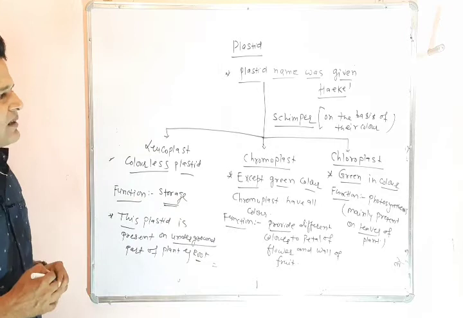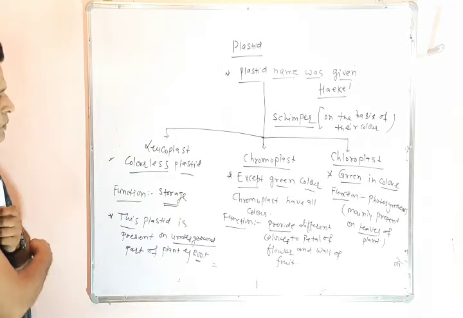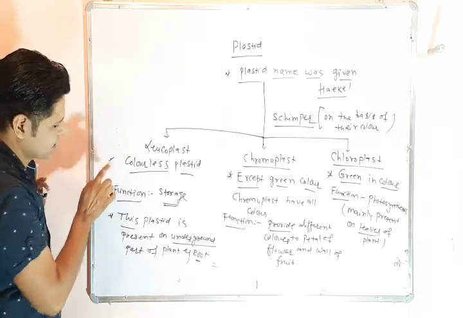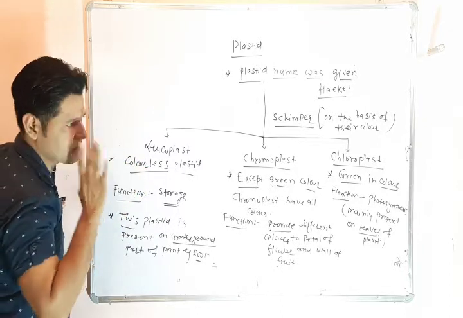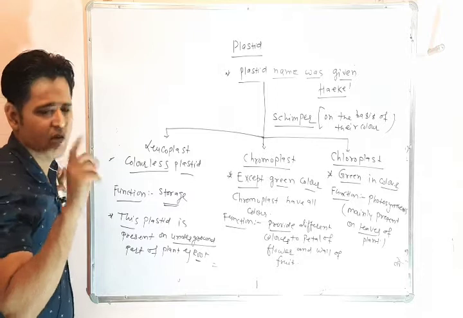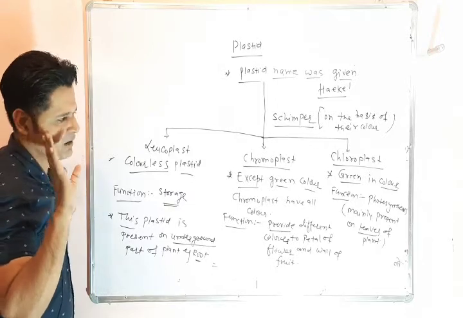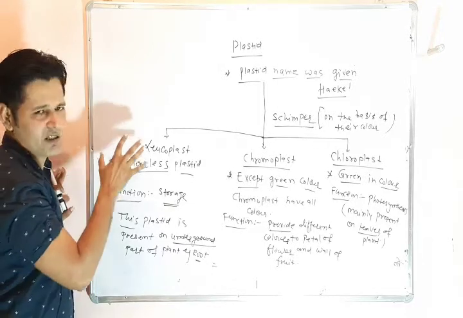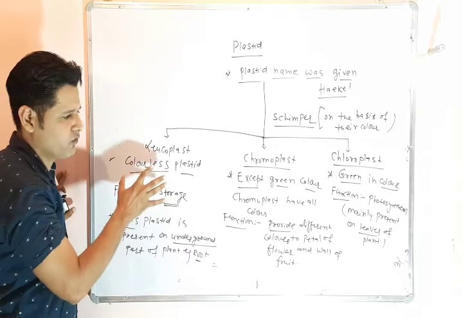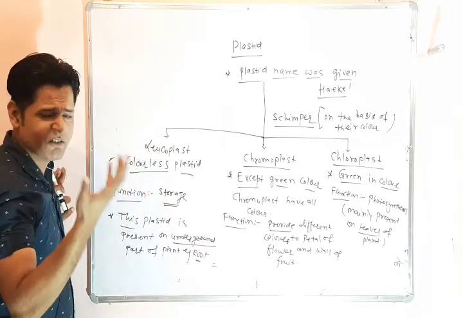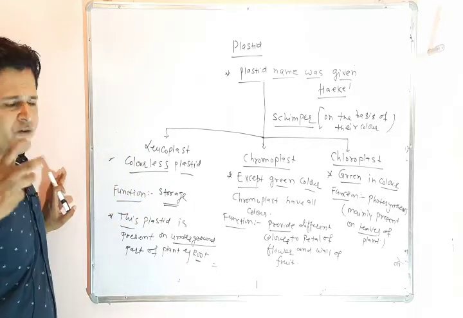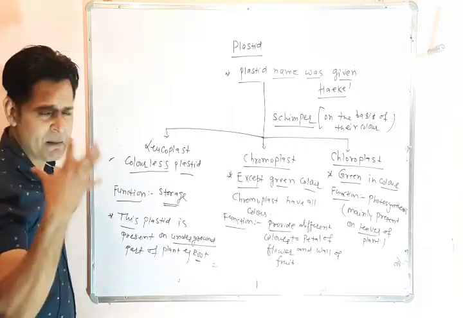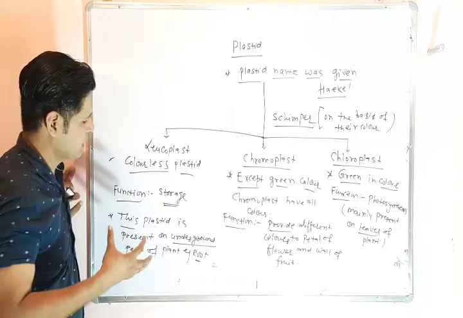These are the differences in the three plastids. First is leucoplast, which has no color; second is chromoplast, which has all colors except green; and chloroplast, which has only green color. Functions: leucoplast stores food, chromoplast provides different colors to the petals of flowers and the wall of fruit, and chloroplast performs photosynthesis.